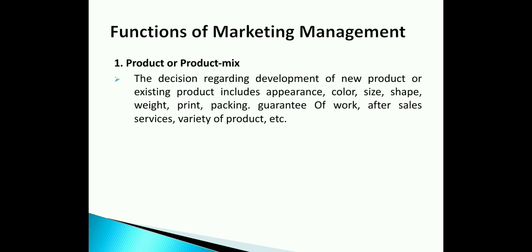See, a question that is asking for 1 mark or 2 marks: what is product, and what are the elements that are included in the product mix? These are things like color, appearance, size, shape, and obviously it will be different from the competitor, right? And when the competitor is there, obviously it is going to attract the customer.